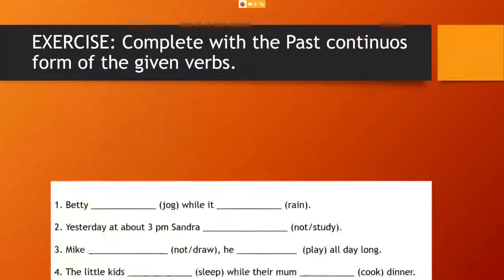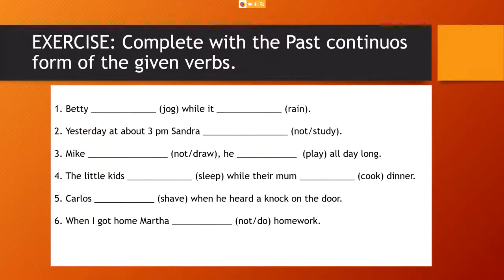This time you have to complete these 6 sentences with the past continuous form of the given verbs, the verbs in parentheses, right? So Betty jogged while it rained. Jog. Remember, jog is trotar.